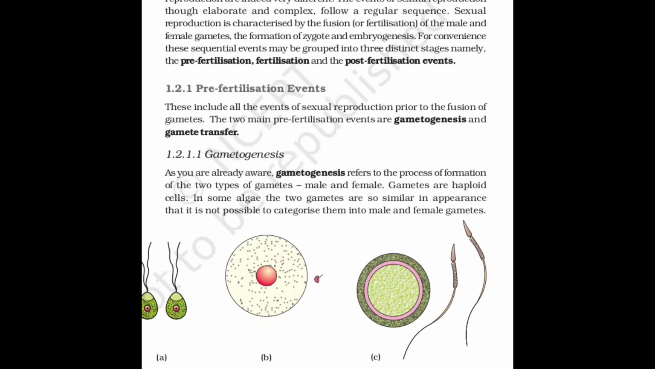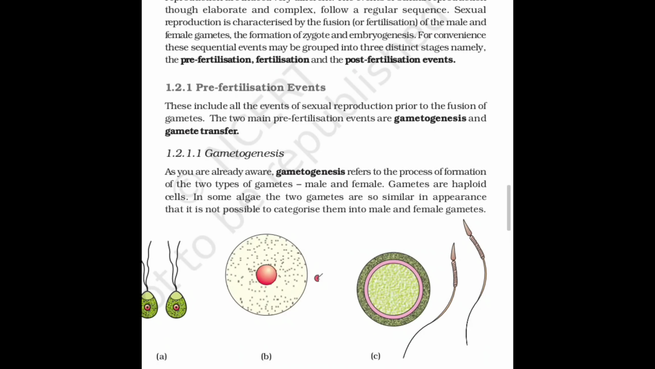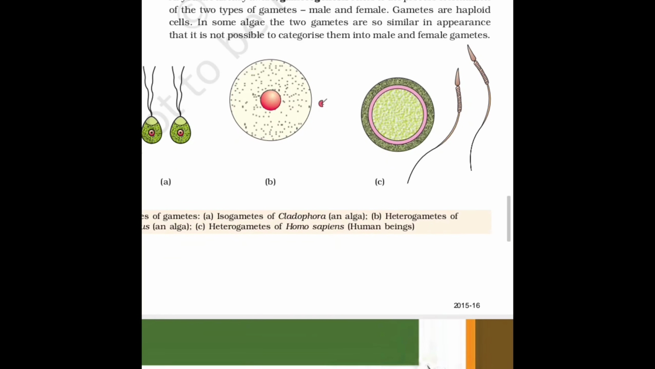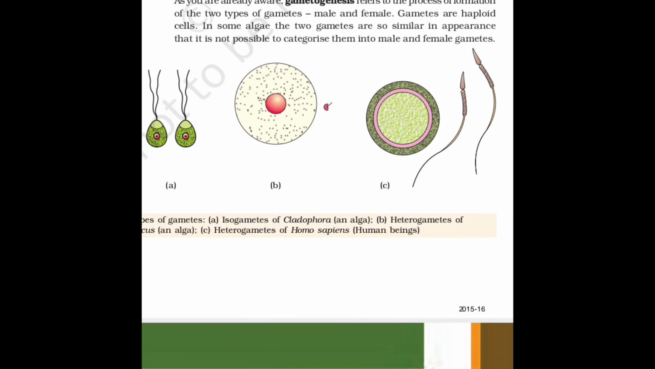The process can be divided into three steps, that is pre-fertilization, fertilization, and post-fertilization. Pre-fertilization events include gametogenesis and gamete transfer. Gametogenesis is the process of formation of the two different types of gametes, that is male and female gametes, or sperm and ovum. Gametes are always haploid, containing a single set of chromosomes.